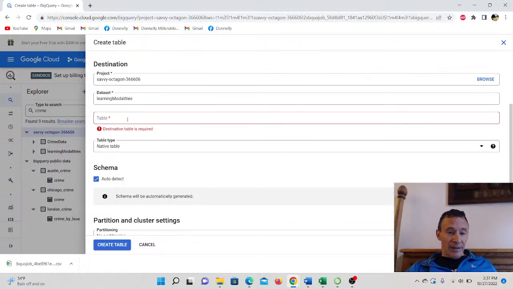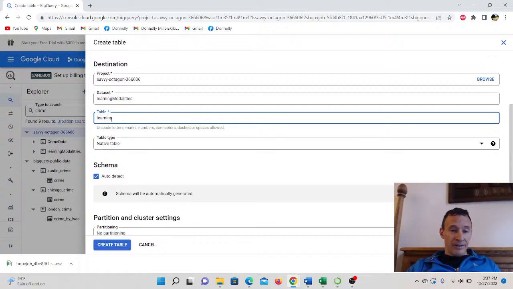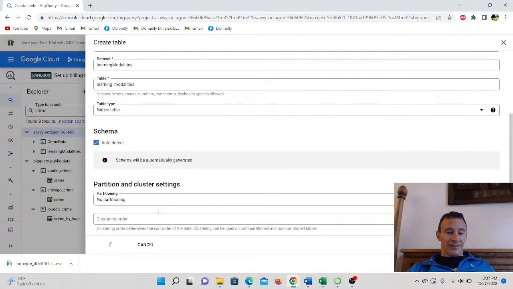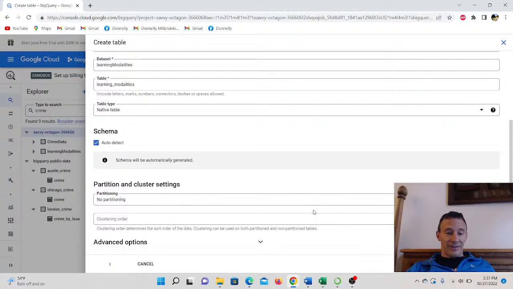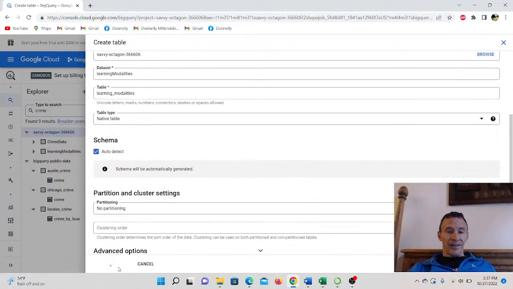Now I've got to name my table. I'll just put learning modalities. Okay, create table. Let's see, come on. All right. Might be taking a while. Although it is a bigger data set, so it might take a few minutes to load.